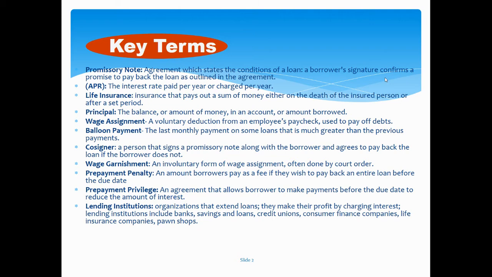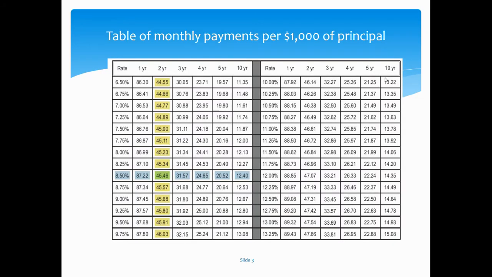Lending institutions are just the organizations that extend loans. They make their profit by charging interest. Lending institutions include banks, savings and loans, credit unions, consumer finance companies, life insurance companies, and pawn shops. Collateral is security, such as a personal belonging, like your car, a boat title, your CD, which is your certificate of deposit, or stock certificates, that insures a loan will be repaid.